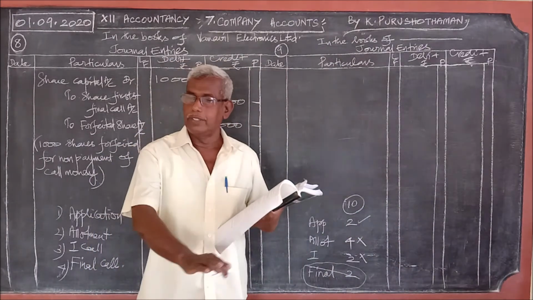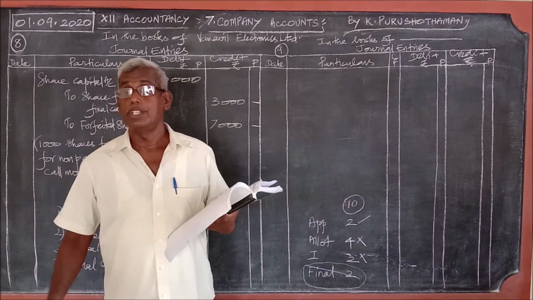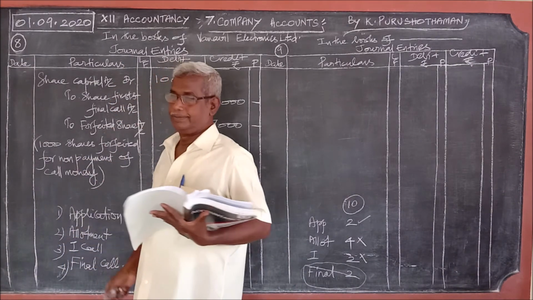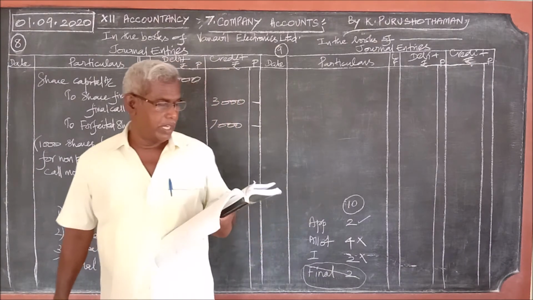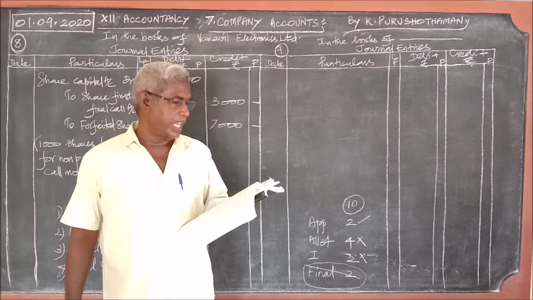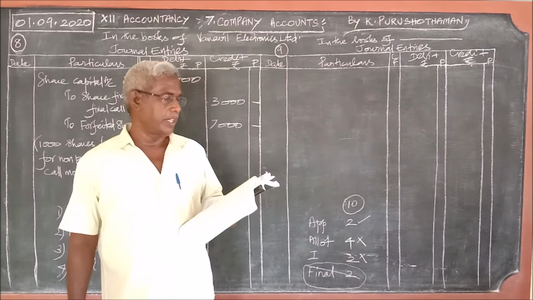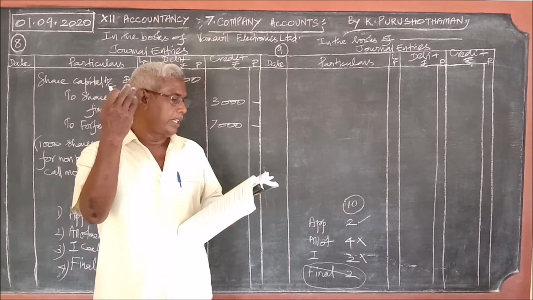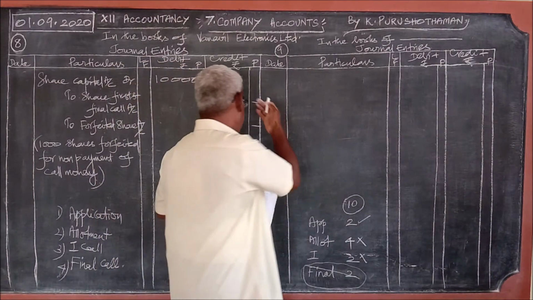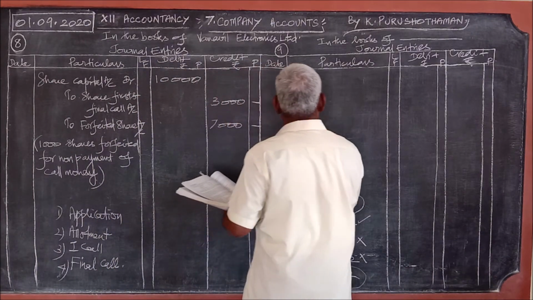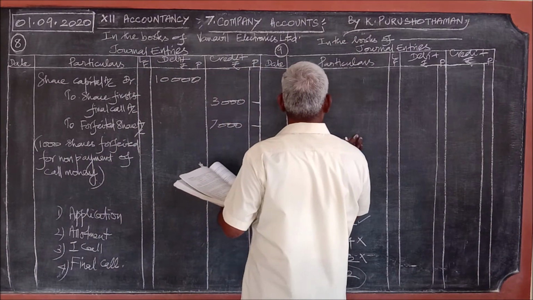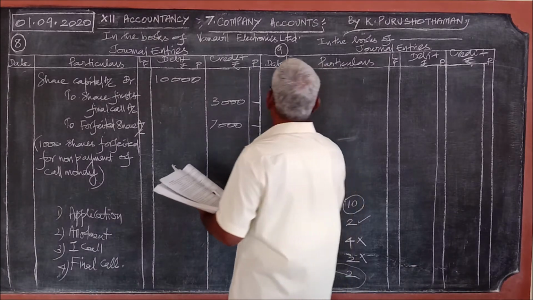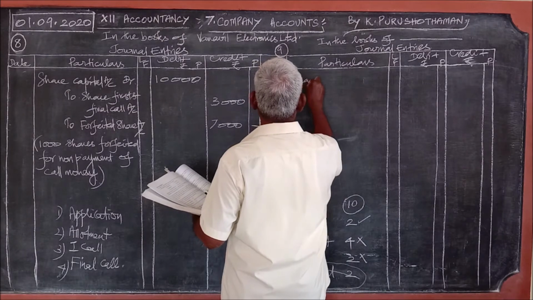The directors forfeited the shares. You should understand this problem. There is a small difference between 8 and 9. Here also they asked: give journal entry for recording the forfeiture of shares. The previous problem 8 also had a journal entry for forfeiture of shares, and therefore the same journal entry applies here, but with a small difference. That is what I am trying to explain to you. So what is the journal entry?